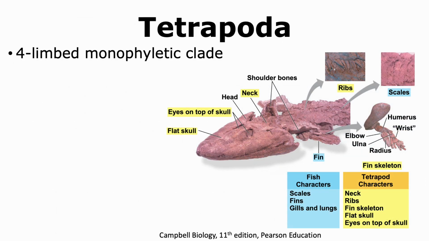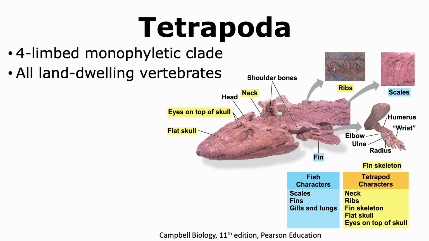The tetrapod fish gave rise to different organisms that would end up with 4 limbs, and they all today have been grouped into the monophyletic clade of Tetrapoda. All these animals that are present in Tetrapoda are currently land-dwelling vertebrates.